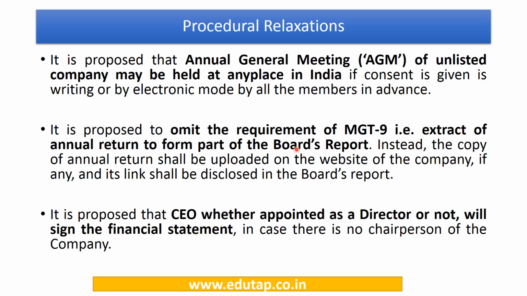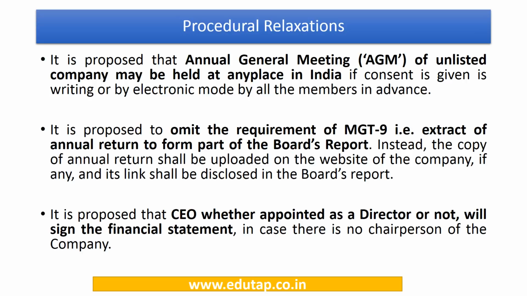So this return was earlier to be included in that report. Now some changes have been made, and now only a copy of the annual return shall be uploaded on the website of the company, and its link shall be disclosed in the board's report. So you do not have to include the entire annual return and MGT 9. You only have to give a link in the board's report.